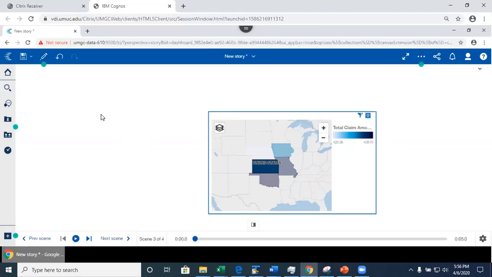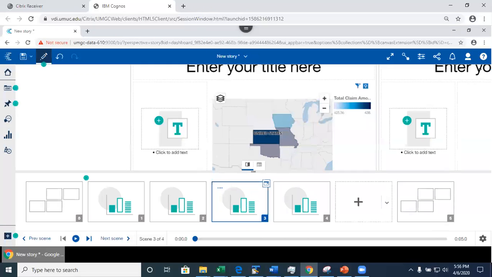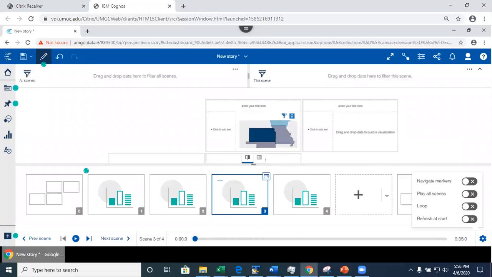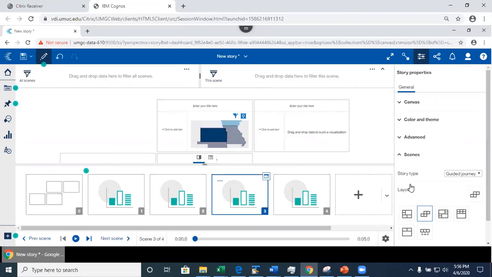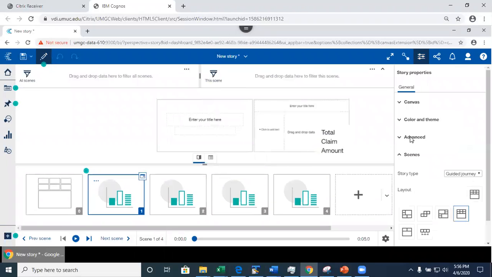Okay. So now, suppose that you selected the guided journey, right? But you want to change the type. Well, not a big problem. You can always go back in the edit mode, and you can always change the transition type. You would have to go here. This is property, and you can change the layout, right?